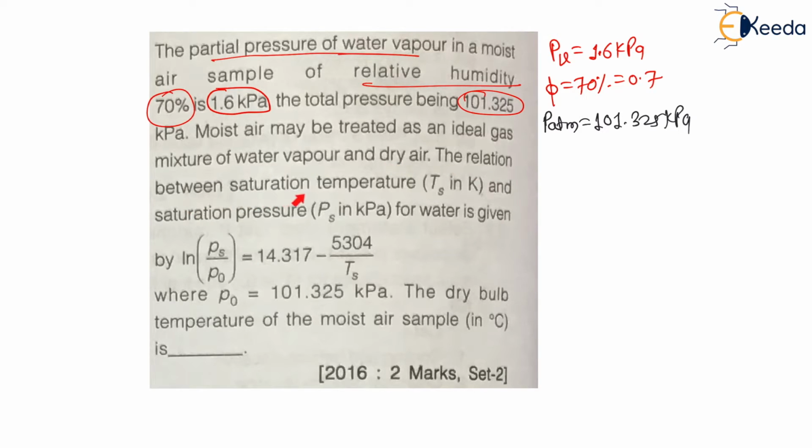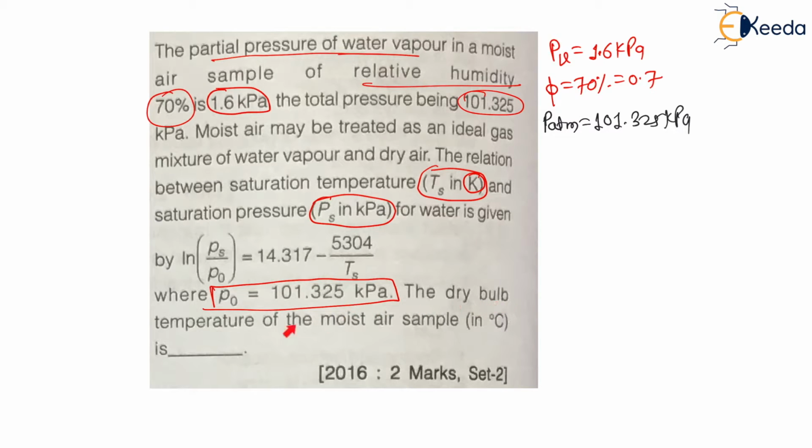The relation between saturation temperature Ts in Kelvin and saturation pressure Ps in kilopascal for water is given. Here Ps is saturation pressure, Ts is saturation temperature, P naught is atmospheric pressure. This value is for atmospheric pressure 101.325 kilopascal.